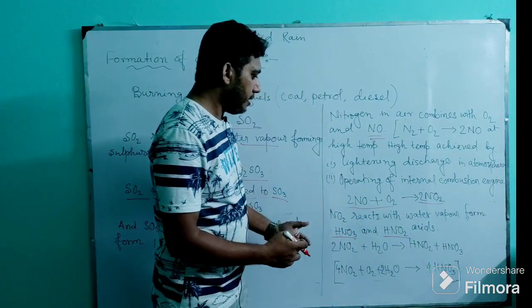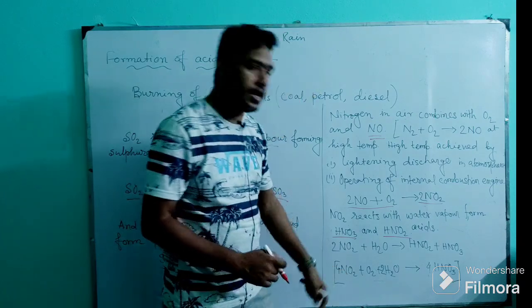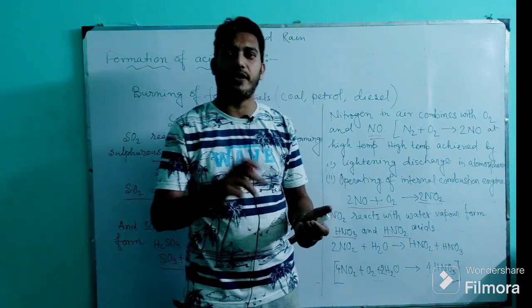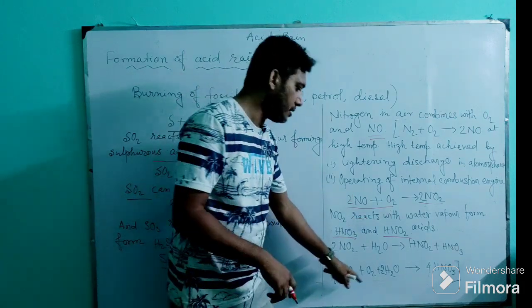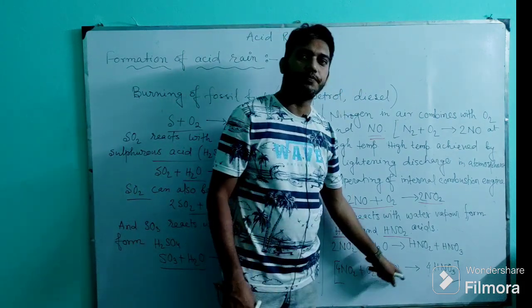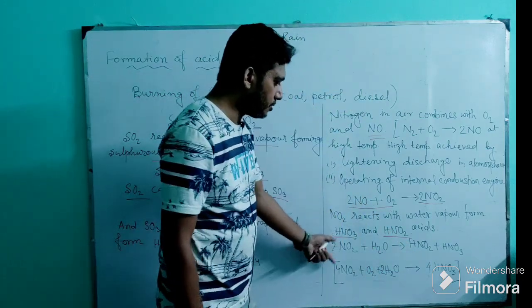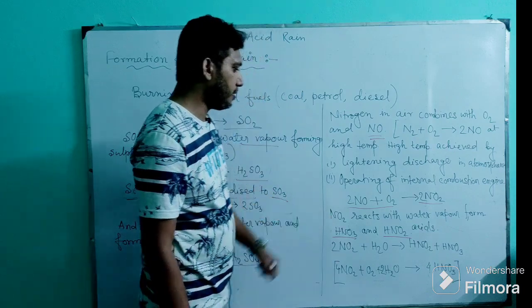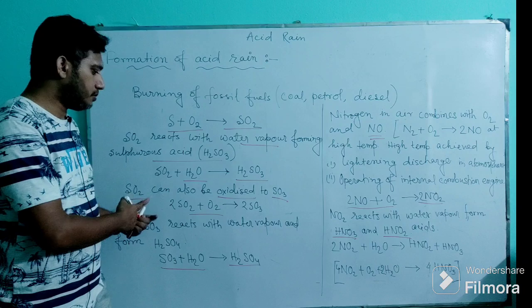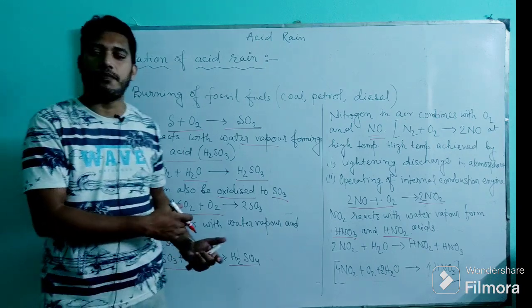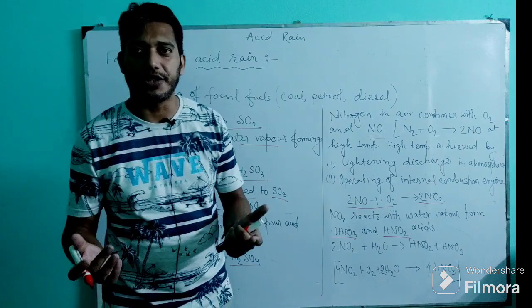If we see only nitric acid, then in the atmosphere oxygen and water vapor are both present, so nitrogen dioxide can also react with oxygen and water vapor, and it will form nitric acid also. There are two types of equation here, you can check. So this is the formation of acid rain, and these types of acids are formed by oxides of sulfur and oxides of nitrogen.